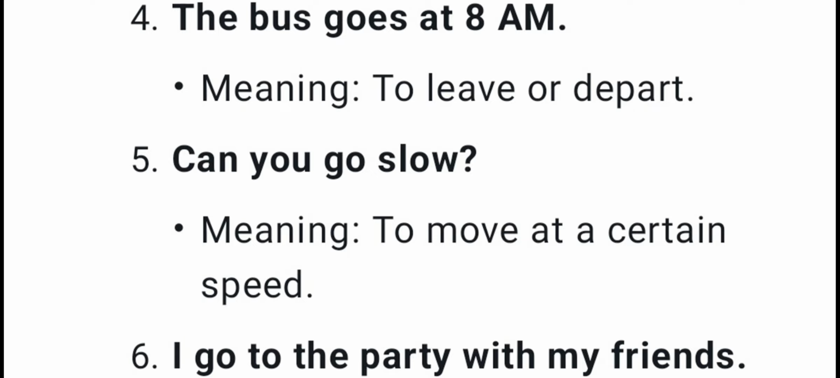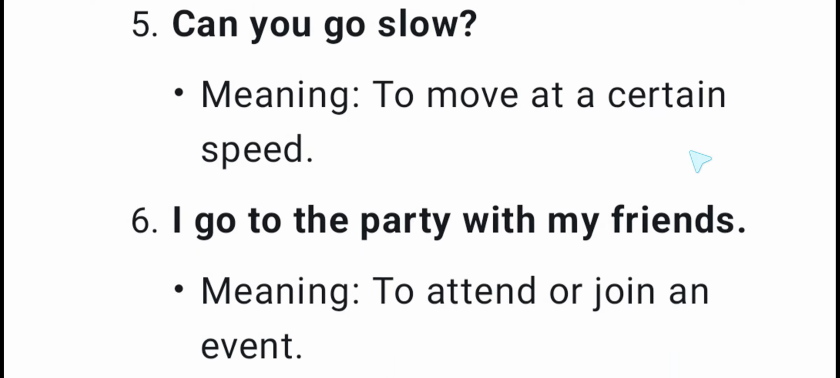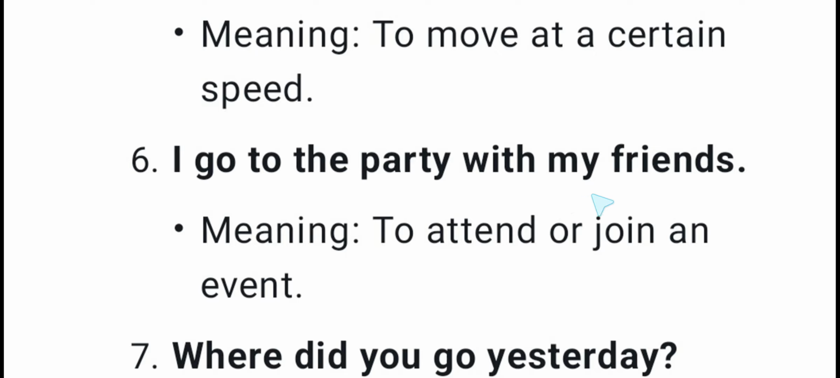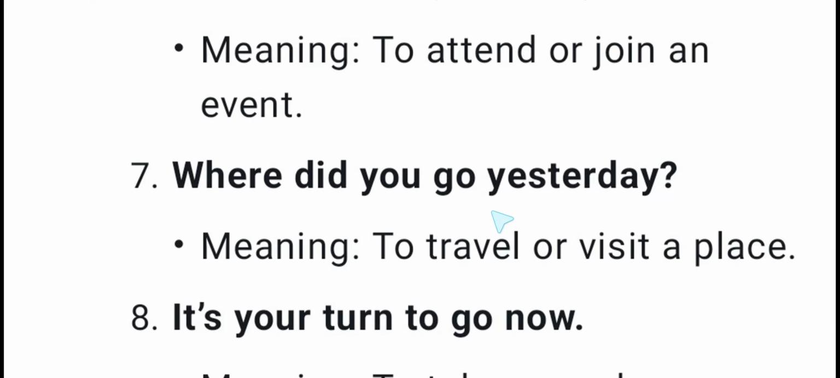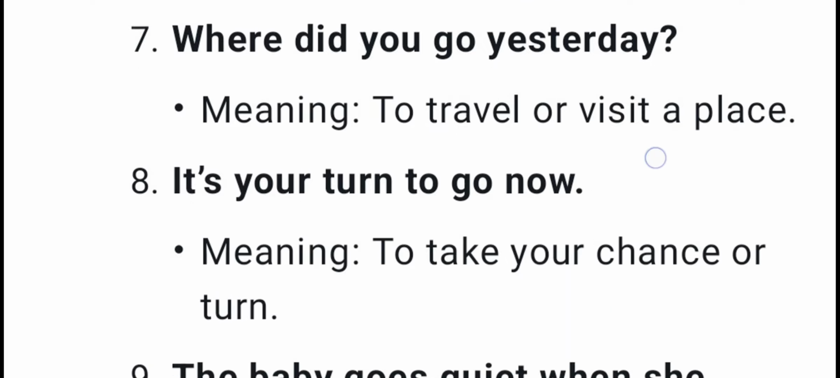Can he go swiftly? I go to the party with my parents. I went to the party with my friends. The past form of go is went. Where did you go yesterday? Where did he go yesterday?